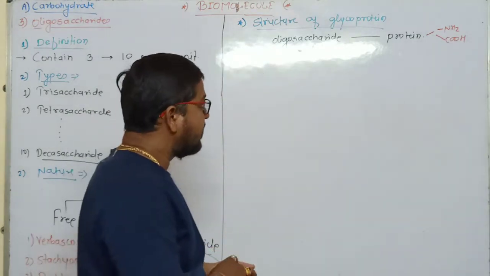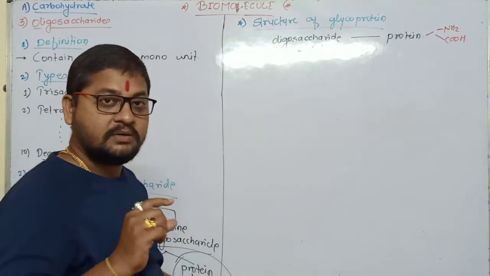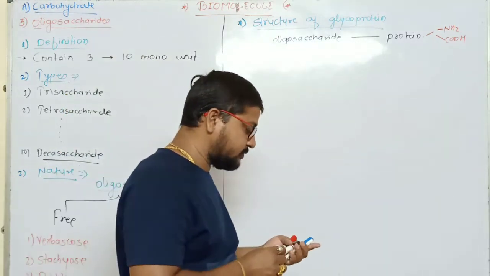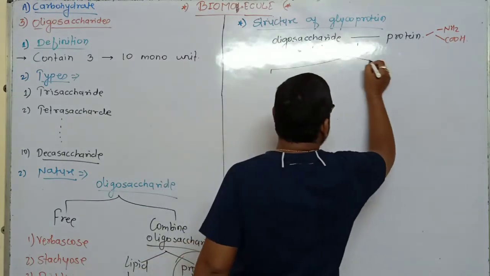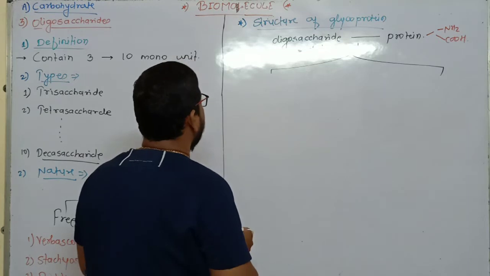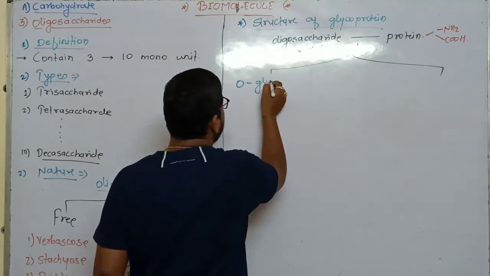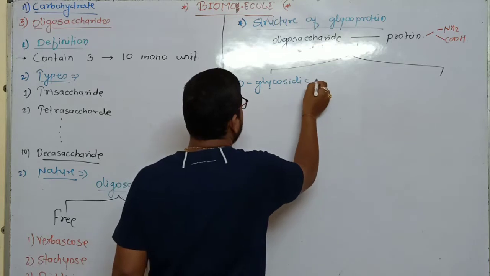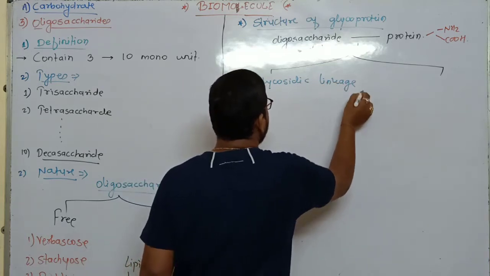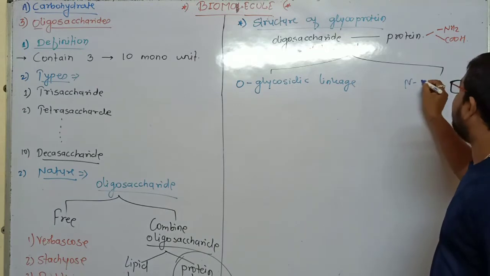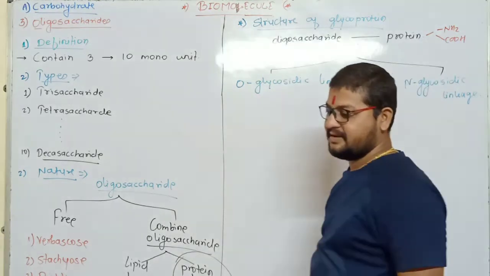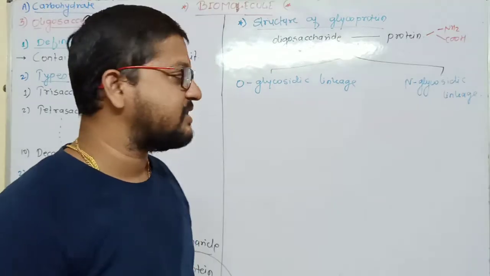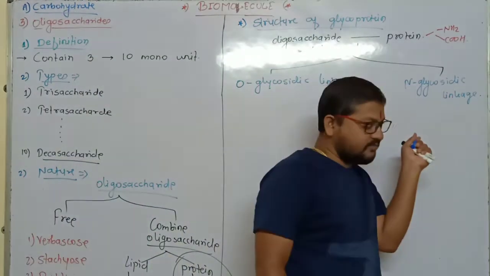In this way, when oligosaccharide makes linkage with the protein, it produces two types of linkage, either O-glycosidic linkage, or N-glycosidic linkage. Here oxygen is involved in the formation of linkage, and here nitrogen is involved in the formation of linkage.